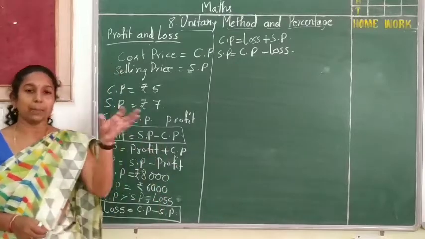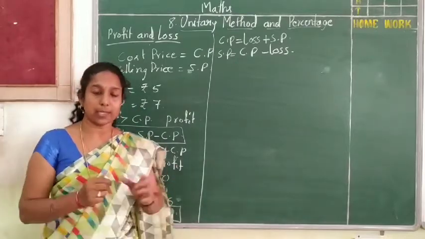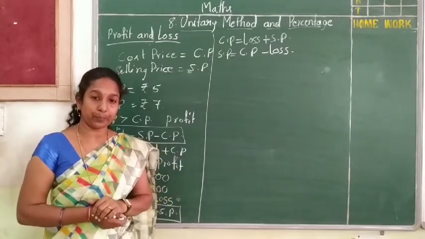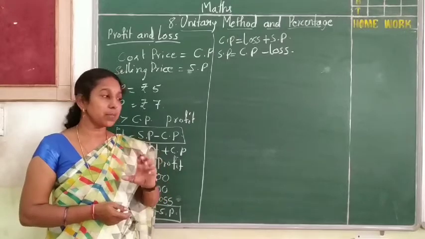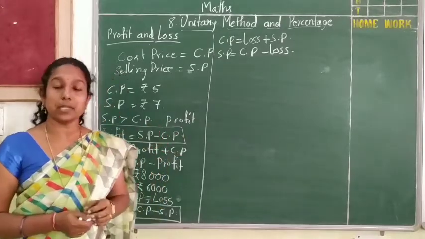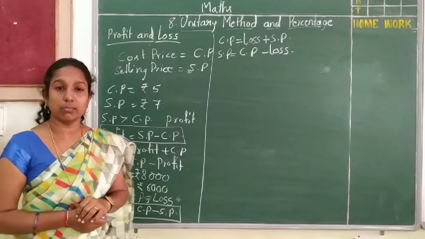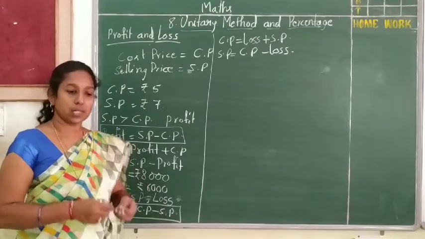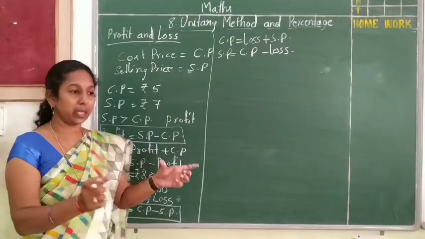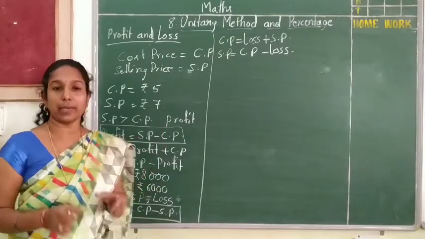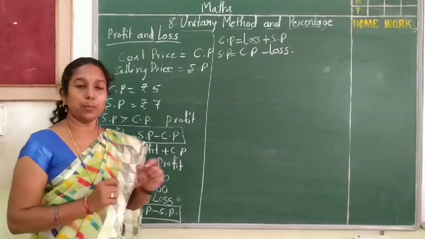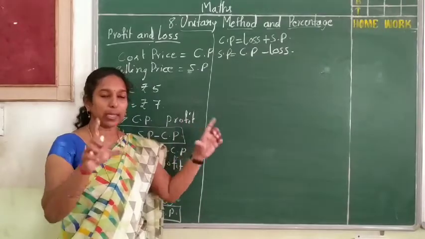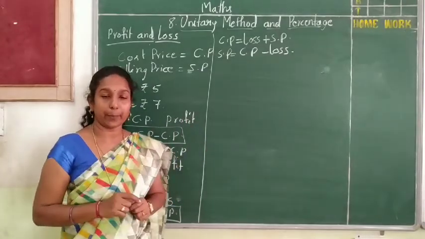For example, I bought one furniture, a sofa set, and after 2 years I am going to sell it now. When I am selling that sofa set, it will not be that good. So what do I have to do? I have to renovate. I should invest some more money in it and make it look very good, and then I will sell it.